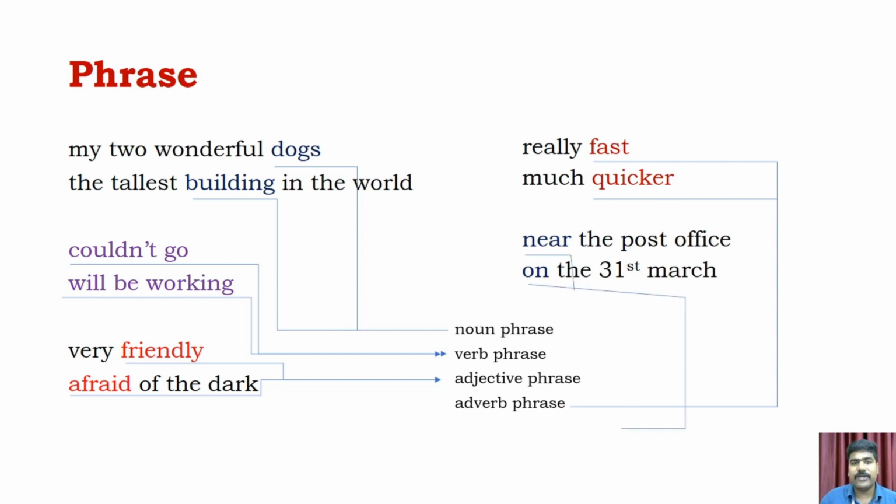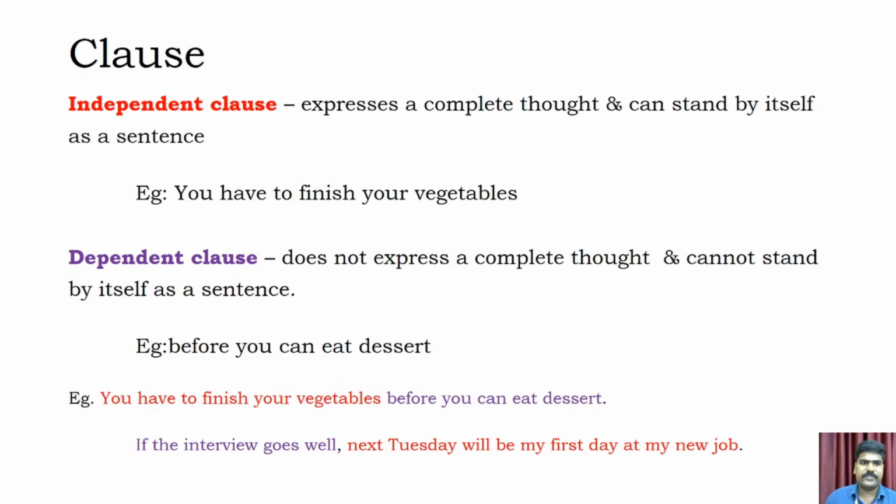And the final one is prepositional phrase: near the post office, on the 31st March. These are the types and examples of phrase.